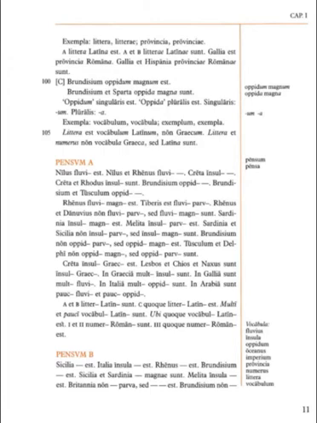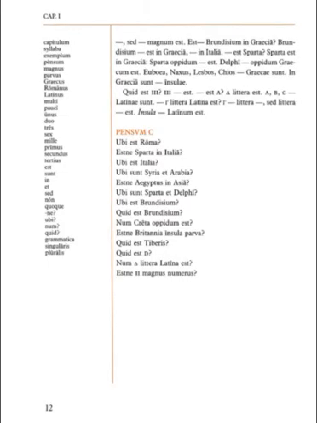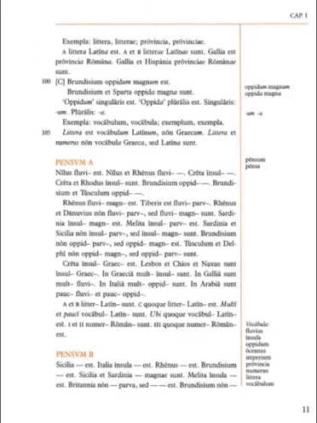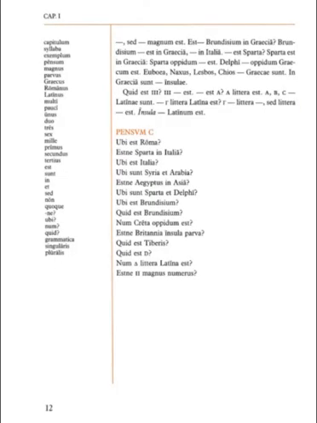What is Brundisium? Oh, Brundisium is an oppidum. So Brundisium non oppidum parvum est, since parvus is the opposite of magnus. Brundisium non oppidum parvum est, sed oppidum magnum est.